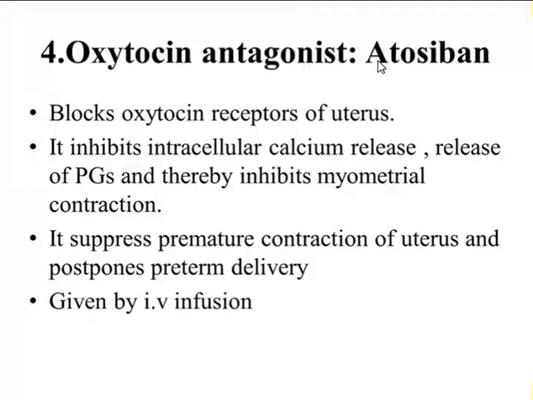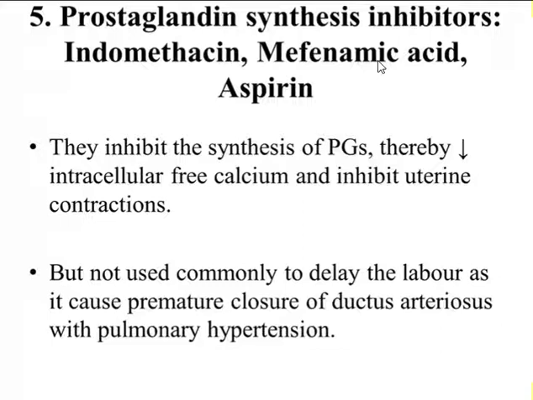Coming to another drug, that is prostaglandin synthesis inhibitors like indomethacin, mefenamic acid, aspirin, etc. So these drugs inhibit the synthesis of prostaglandin, and thereby decrease the intracellular calcium, and inhibit uterine contraction. So it will not allow the uterus to contract.